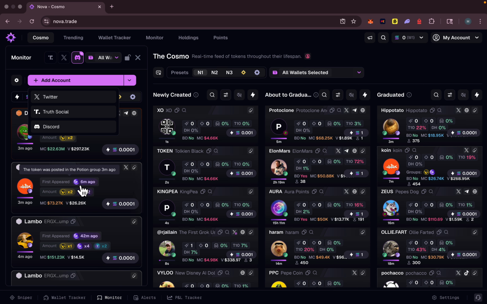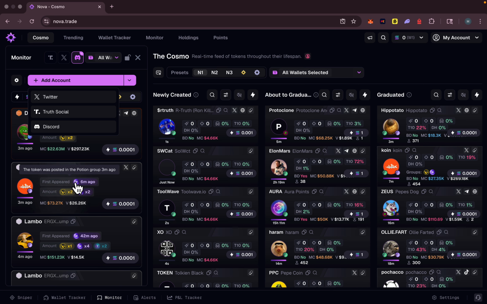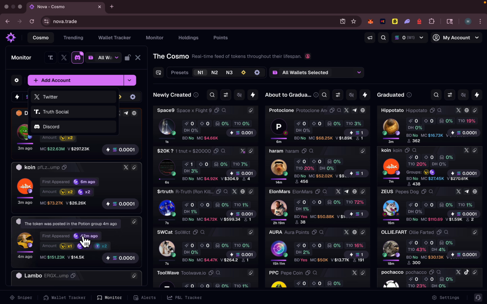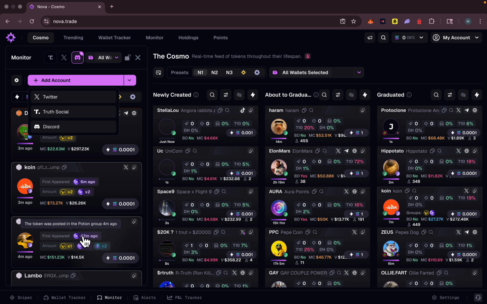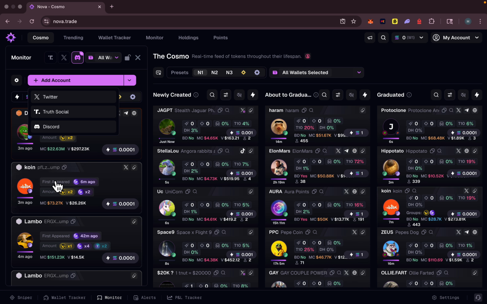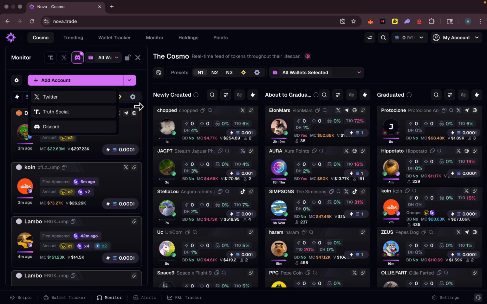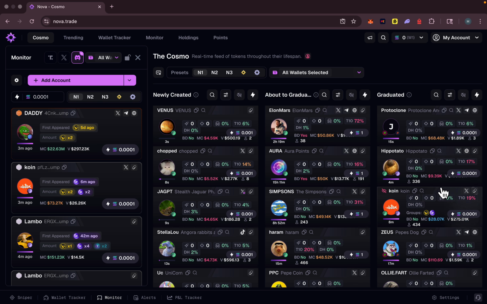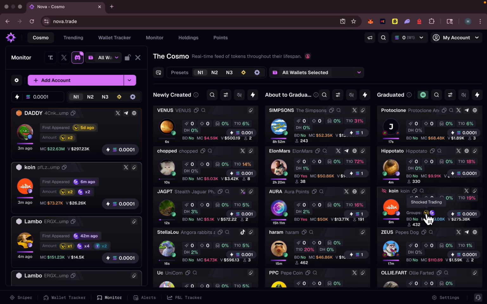For example, this token was called by Potion Alpha something around 6 minutes ago. This one 42 minutes ago. Whenever someone calls a contract on these paid alpha groups like Shock.js, Potion, and many more, you can see the calls in here. This is a very cool feature. It's very useful. You can even see the colors change for some of these tokens. For example, look at this one. It's called by Shock.js and Potion alpha groups.